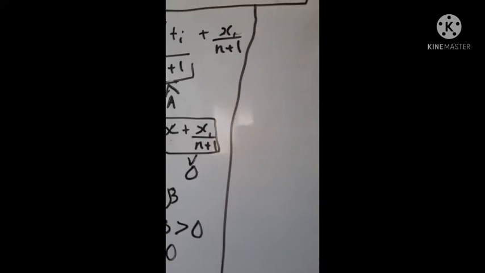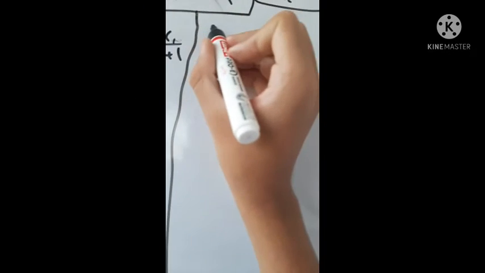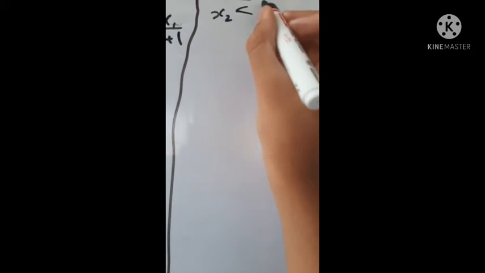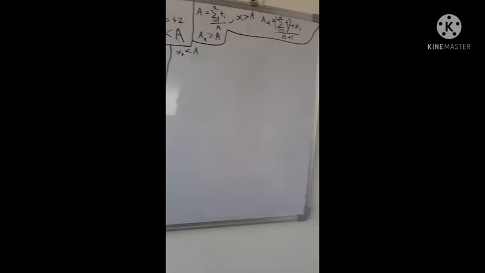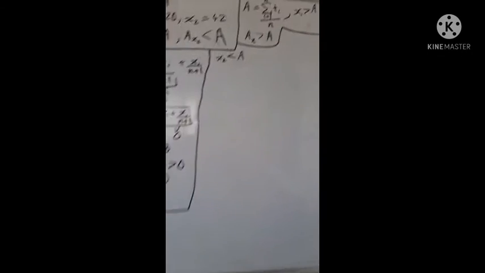Now let's take case x_2. A is still the same, right? So x_2 less than A. Now, how can we prove that the average decreases, you may ask? I'm asking the same question.